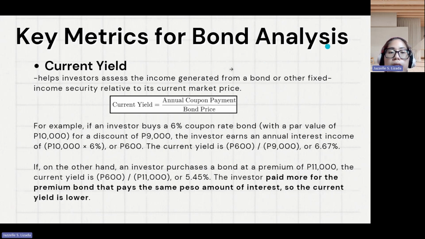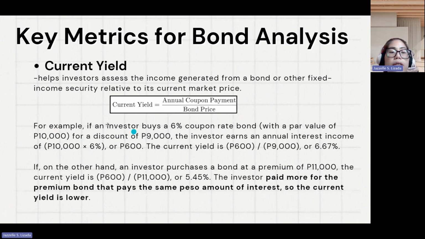Then key metrics for analysis of the bond. First, current yield. It helps investors assess the income generated from a bond or other fixed income securities relative to its current market price. Current yield is useful for evaluating the return on investment at a specific point in time, especially for bonds that are bought and sold in a secondary market. So the formula to compute current yield is annual coupon payment divided by bond price.